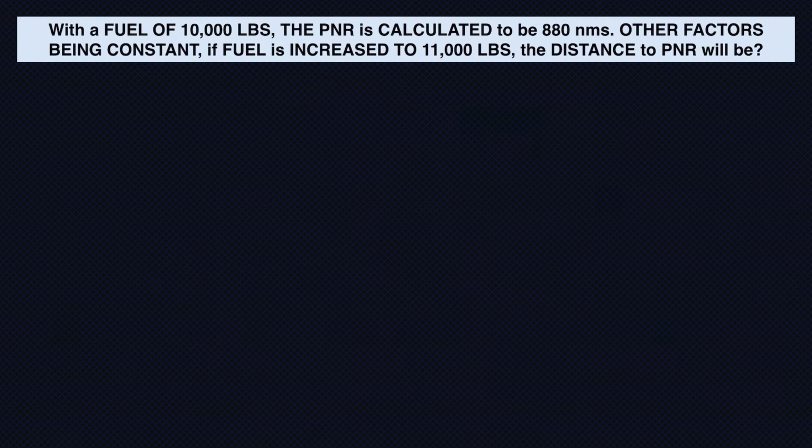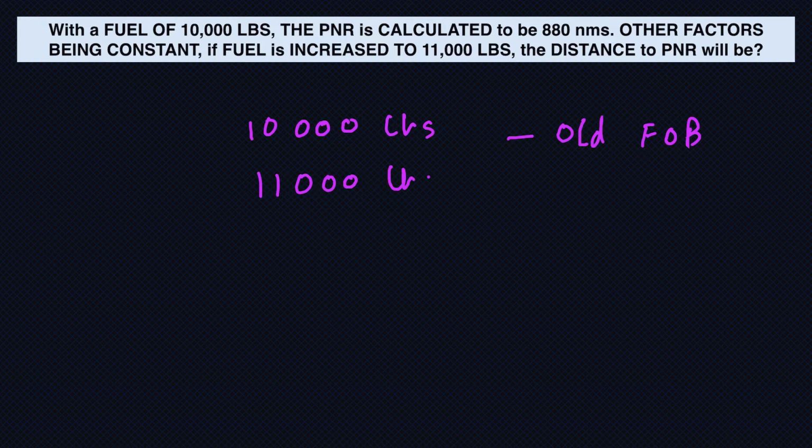Now to solve this question, I will just find out the percentage increase in my fuel. So earlier I had 10,000 pounds of fuel. I'll write old fuel on board. Now I have 11,000 pounds of fuel, which is my new fuel on board. The old distance to PNR I was given was 880 nautical miles.